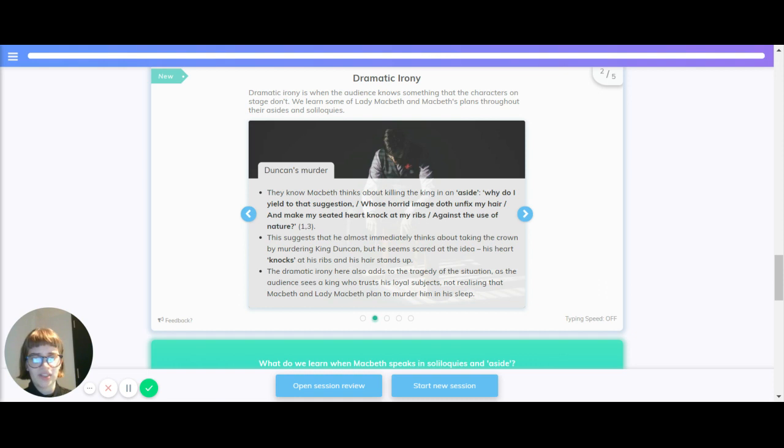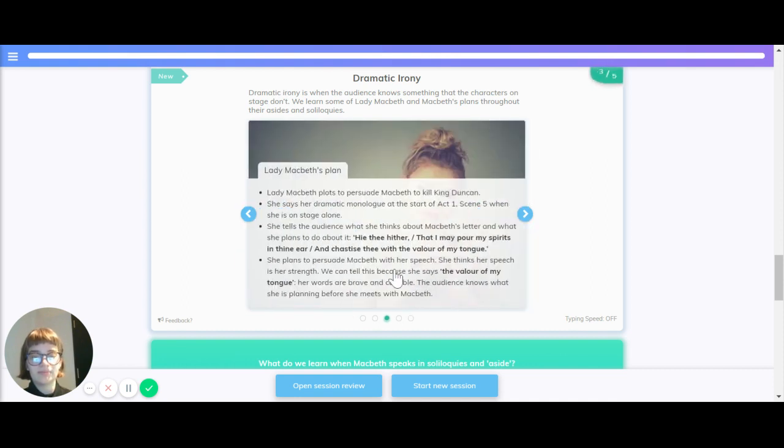The dramatic irony here also adds to the tragedy of the situation, as the audience sees a king who trusts his loyal subjects, not realising that Macbeth and Lady Macbeth plan to murder him in his sleep.